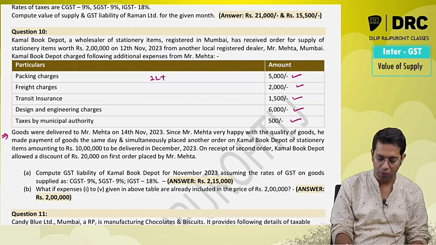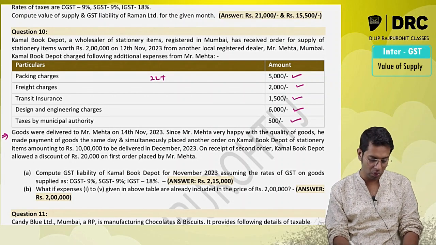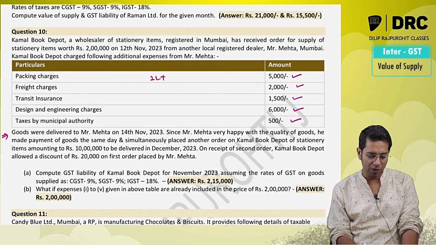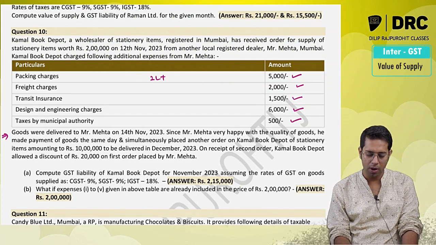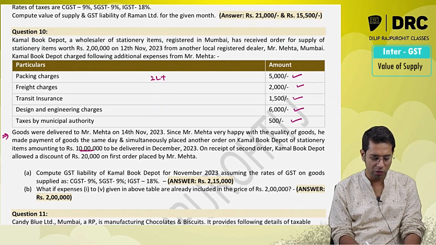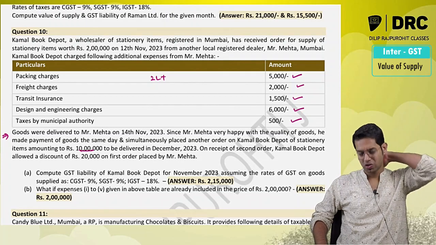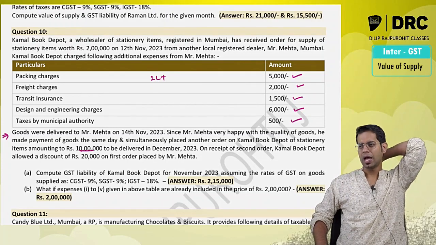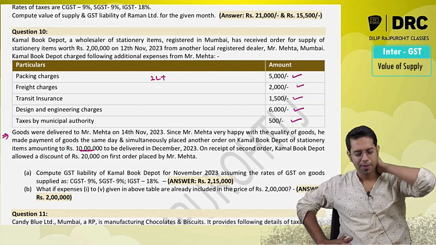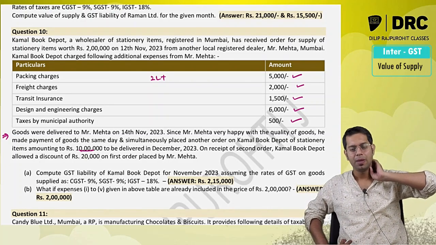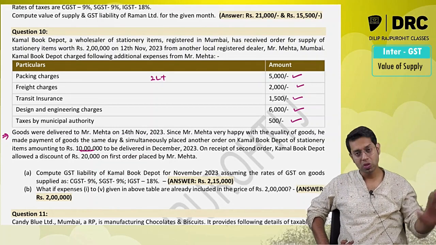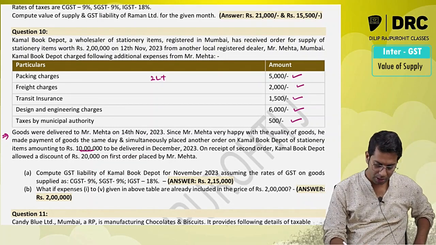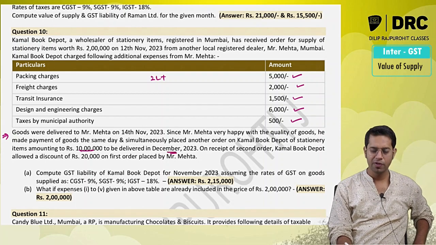Since Mr. Mehta was very happy with the quality of the goods, he made payment of the goods on the same day and simultaneously placed another order on Kamal Book Depot on stationery items amounting to 10 lakhs. So Mr. Mehta made the payment immediately because he was very happy with the quality. On that day only he made the payment, and he also gave an order worth rupees 10 lakhs, which was supposed to be delivered in the month of December.